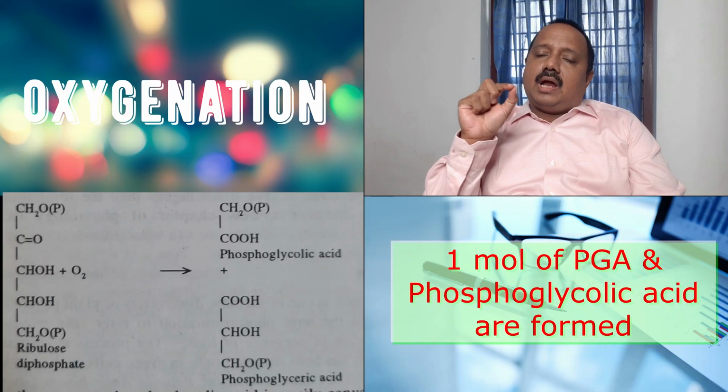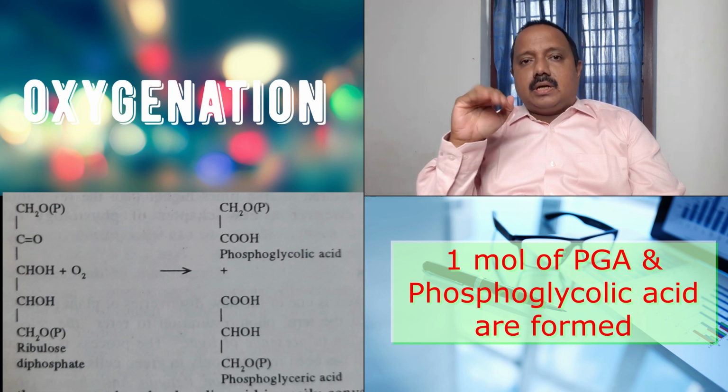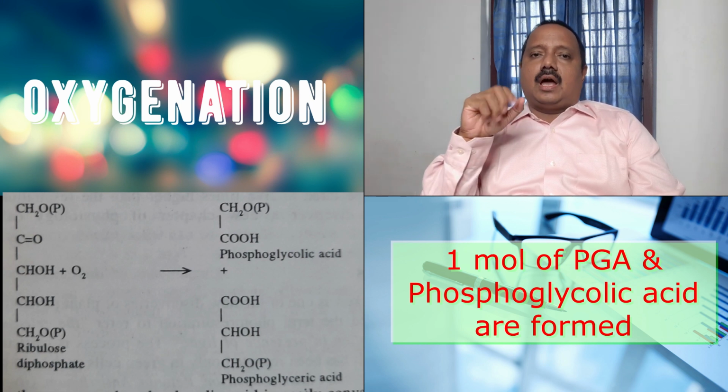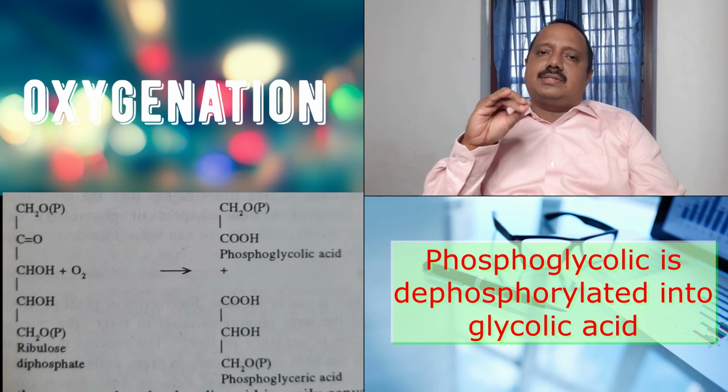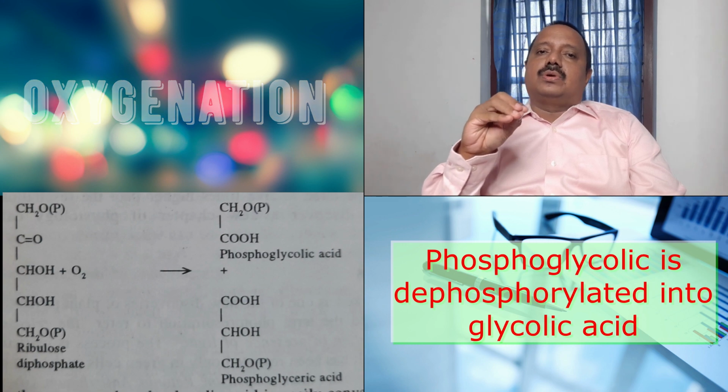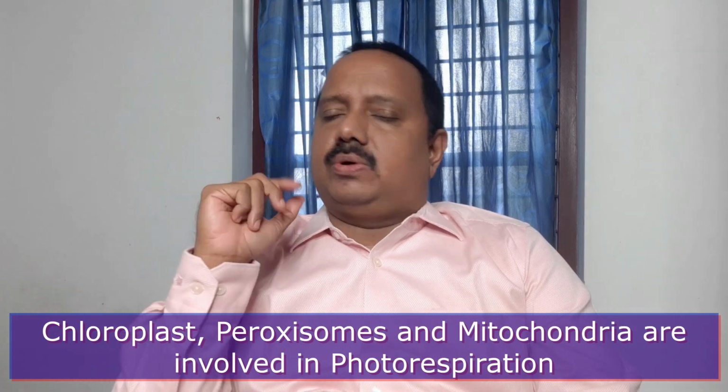This phosphoglycolic acid gets dephosphorylated and becomes glycolic acid. This glycolic acid functions as the substrate for photorespiration. In photorespiration, in addition to the chloroplast, two more cell organelles are involved, the peroxisomes and the mitochondria.